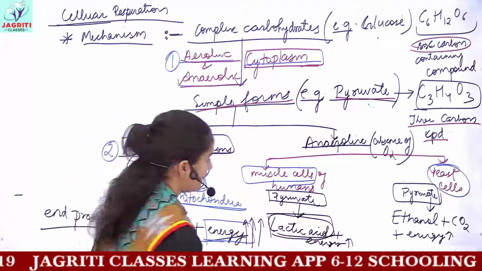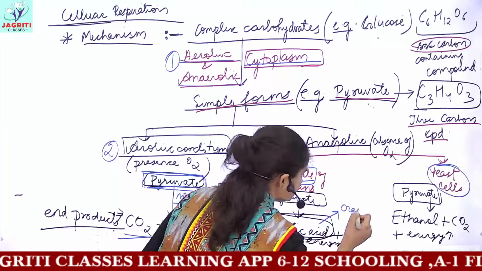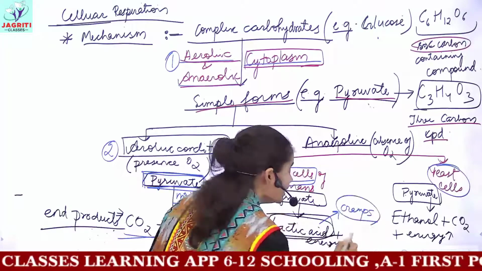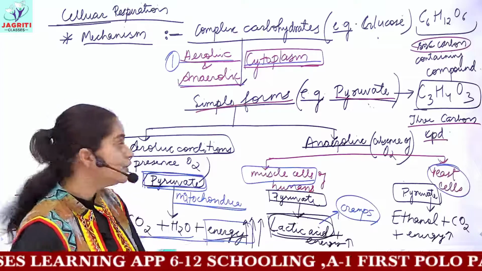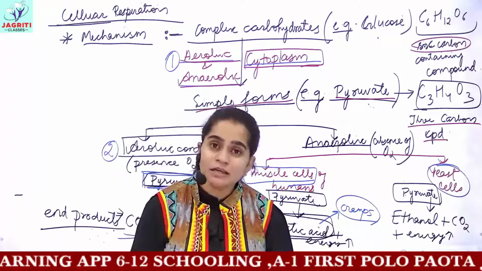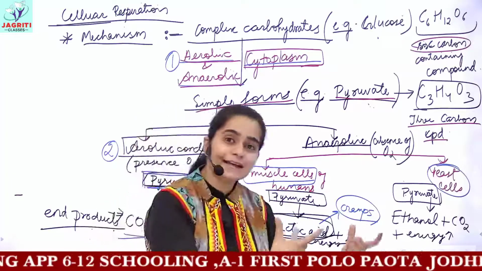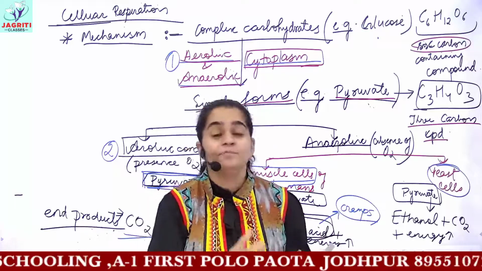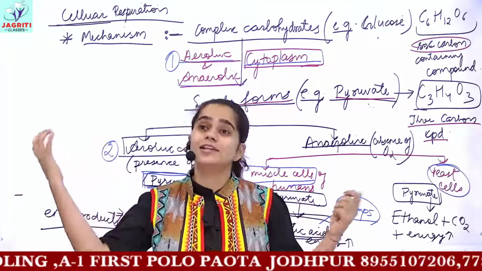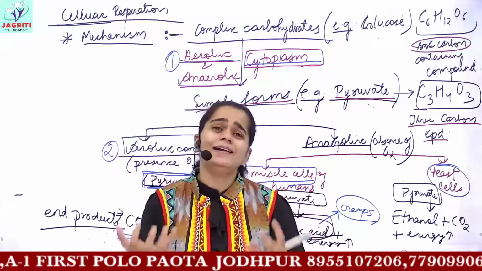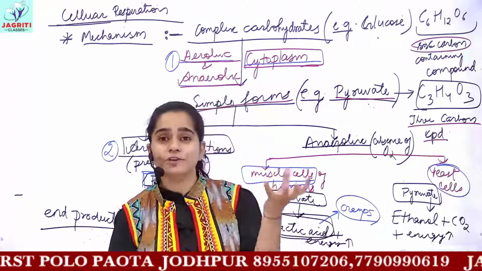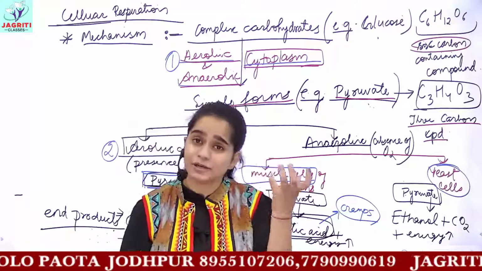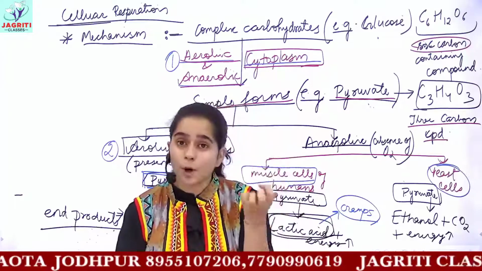And this lactic acid, remember I told you, is responsible for the production of painful cramps in your muscles. When your muscles do not get enough energy, or when you perform a sudden activity, the requirement of oxygen inside your body increases. But because you cannot take in such a large amount of oxygen at that moment, because of the deficiency of oxygen felt by your muscles, muscles cannot work properly.